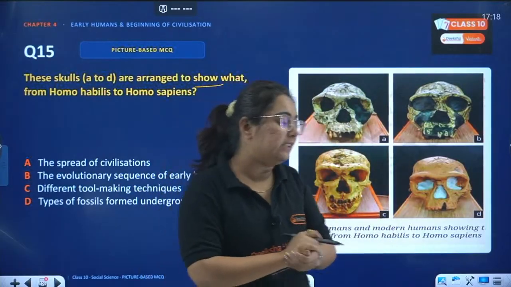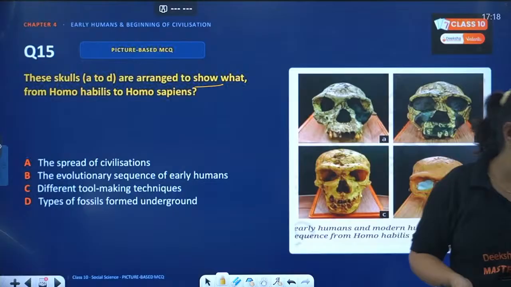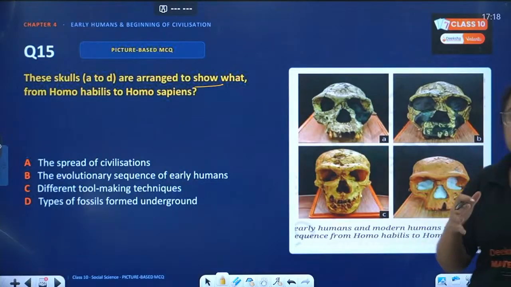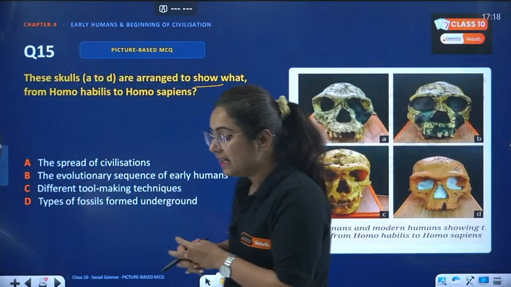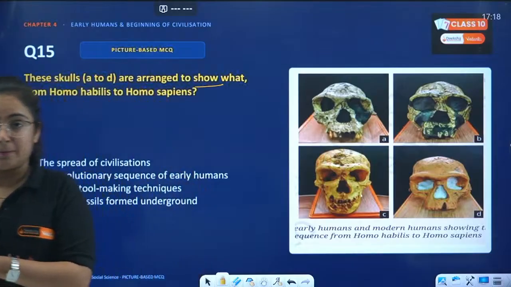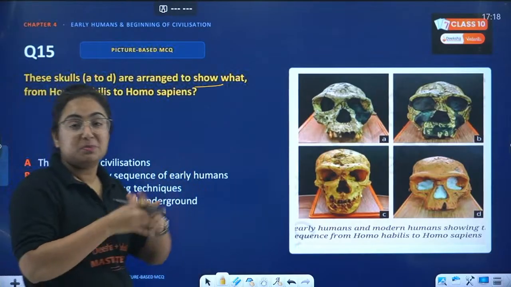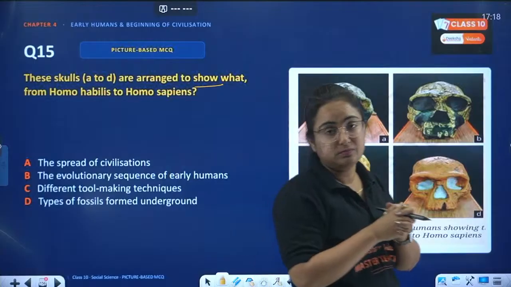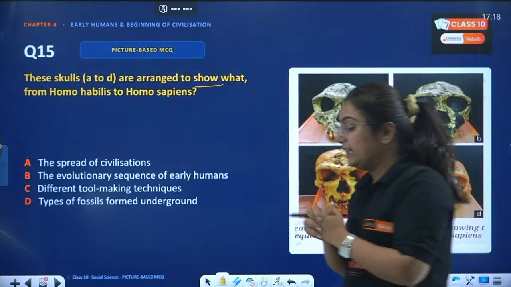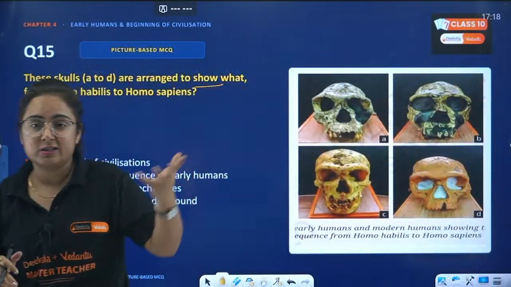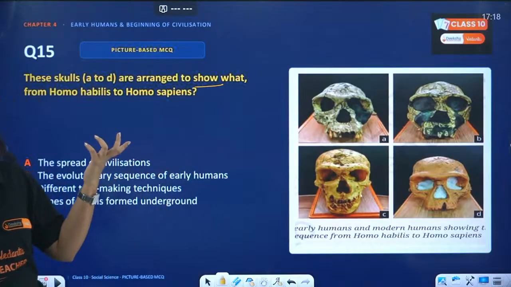When you analyze the skulls from the evolutionary phase of humans, you will understand that there is a lot of difference, right? There's a lot of difference in the size of the skull. And that we can understand with the help of these skull pictures.